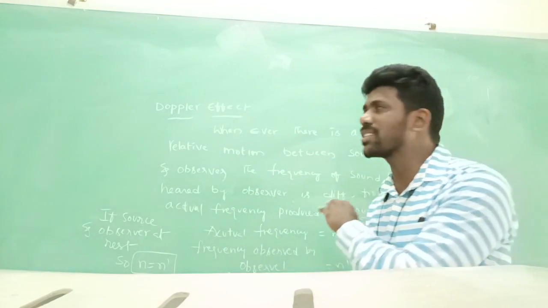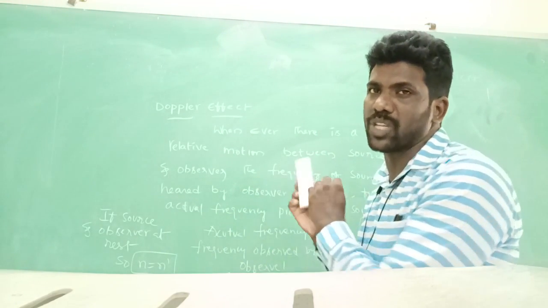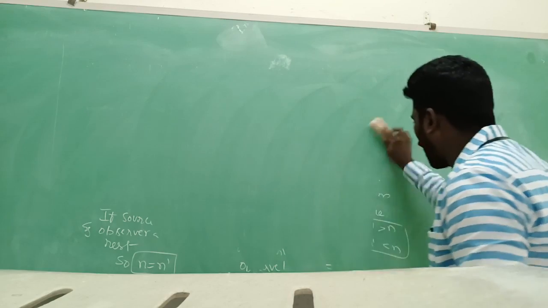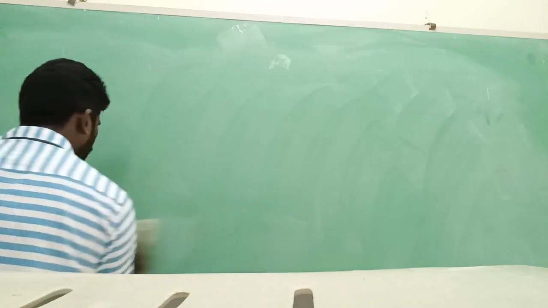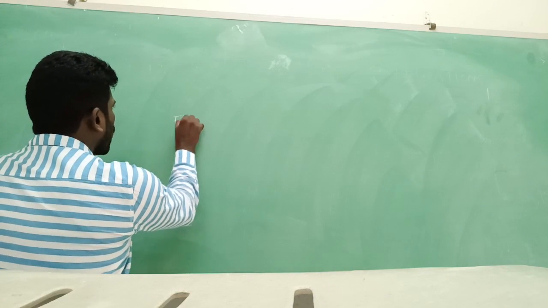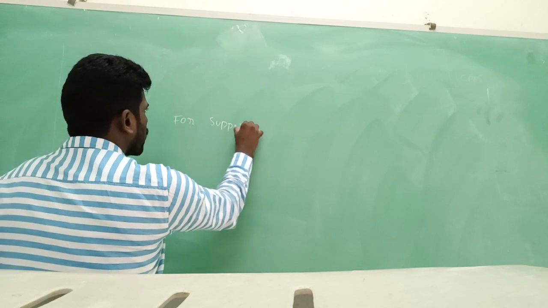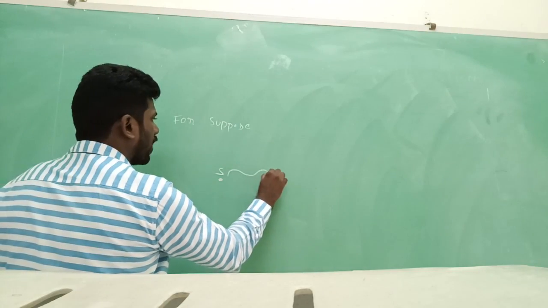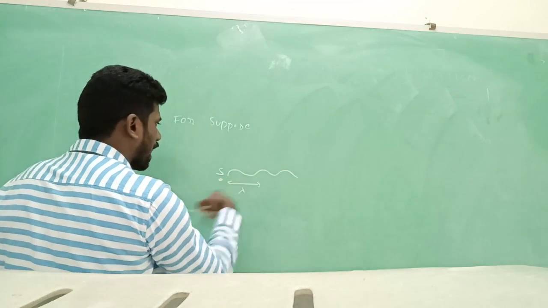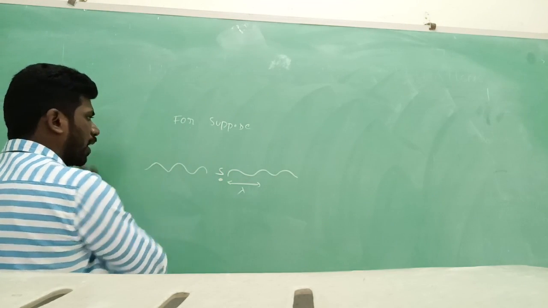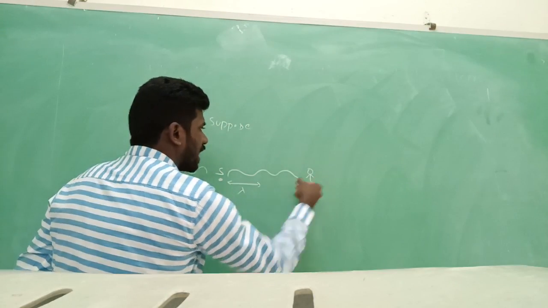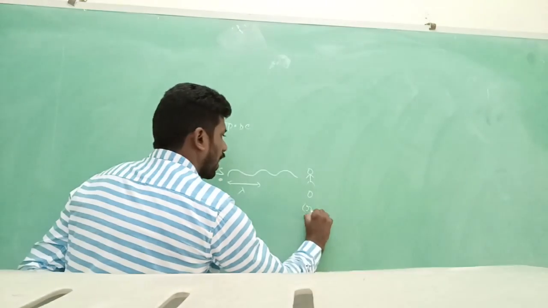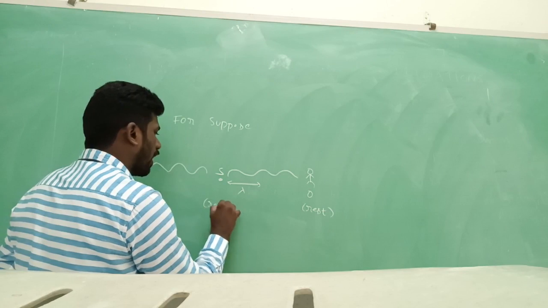Once again, the Doppler effect means the relative motion between source and observer. Here we know the actual frequency and apparent frequency. Suppose the source produces a sound wave like this, and here to here the distance is lambda. Here the observer is at rest, and the source is also at rest.